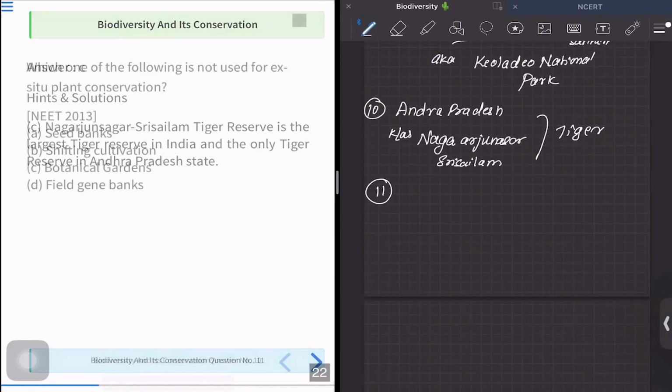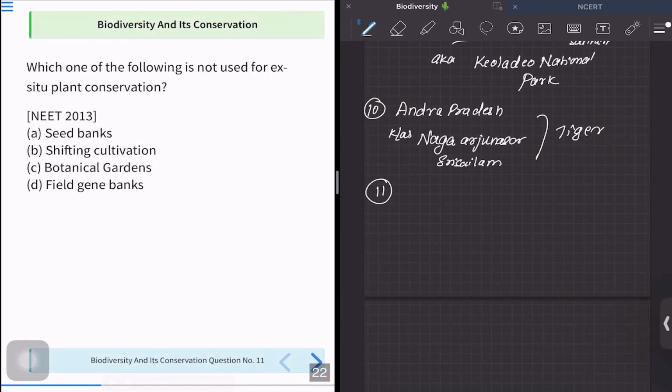Now let us move to question number 11. In question number 11, they are again asking us which one of the following is not used for ex situ plant conservation. So the concept here is again of ex situ, but you have to know, my friends, whenever we are reading the question, we have terms like not, false, or whatever, mark it, then only you will be able to answer this question correctly.